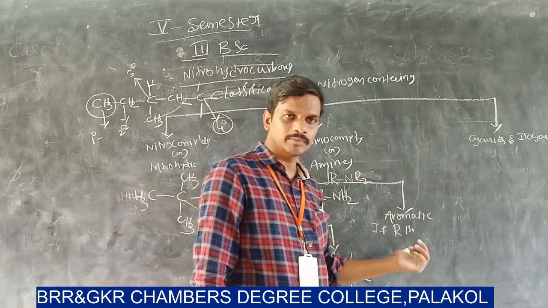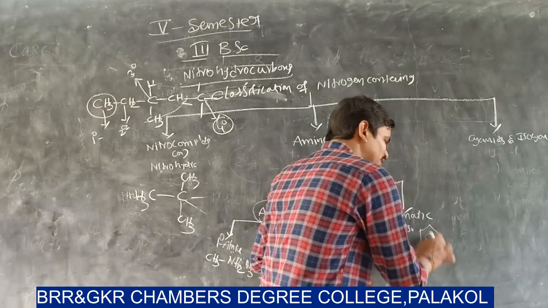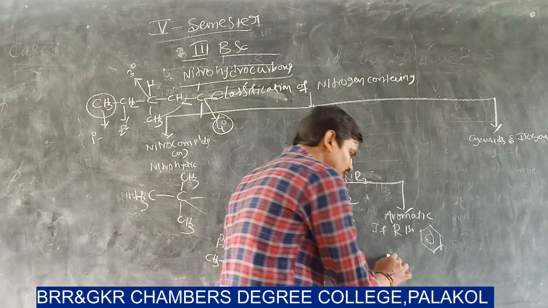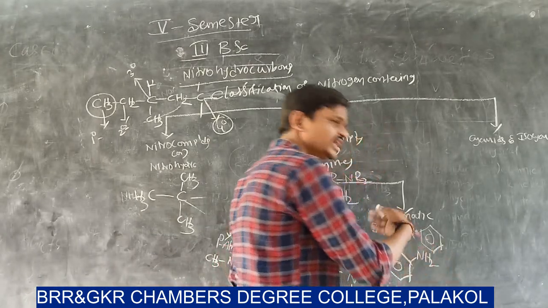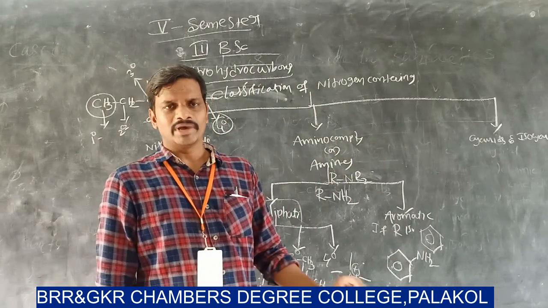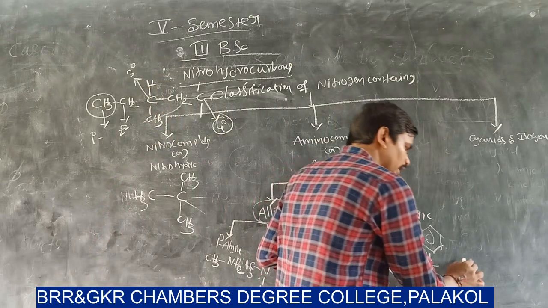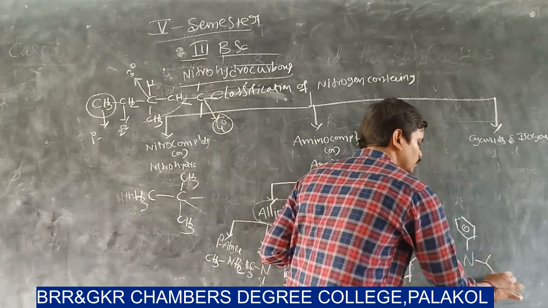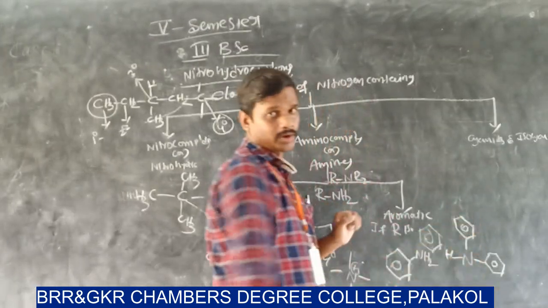So what is an aromatic amine? If the R is an aromatic system like benzene, the simplest aromatic compound, and the benzene is directly attached to the nitrogen atom in the amino group, then it is called a primary aromatic amine. If nitrogen is directly attached to two aromatic systems, then it is called a secondary aromatic amine.